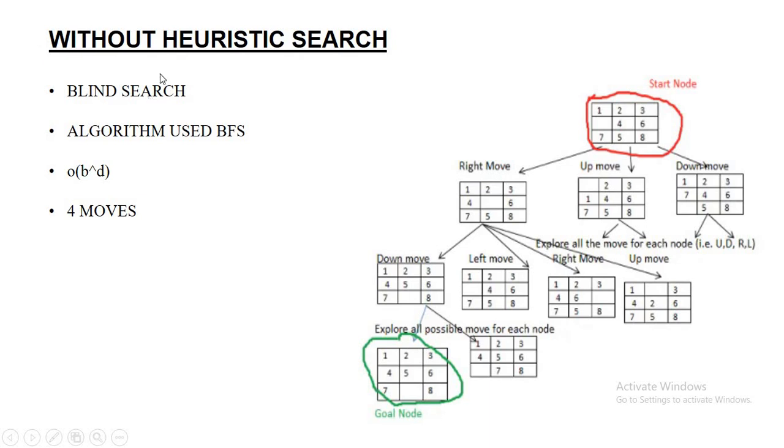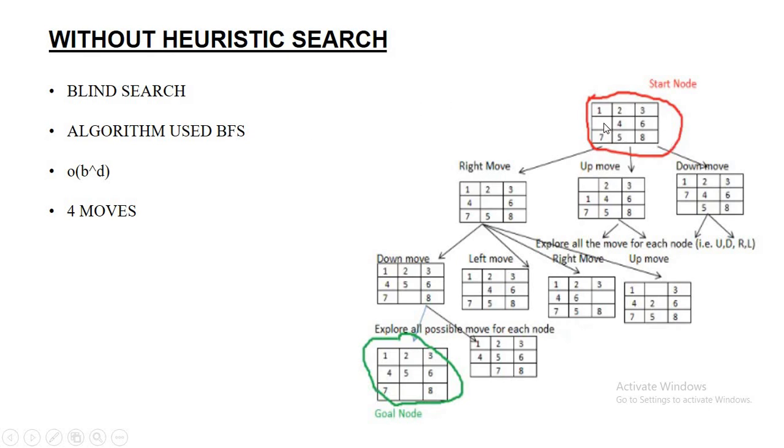Without heuristic search is uninformed search, or you can say blind search. Here the algorithm used is breadth first search. The order is of the form B raised to D, where B is the branching factor and D is the depth. Here you can see in this picture how the breadth first search algorithm works. Here is the start node, here is the goal node. From this question we have to reach this, for which we have used the breadth first search algorithm.